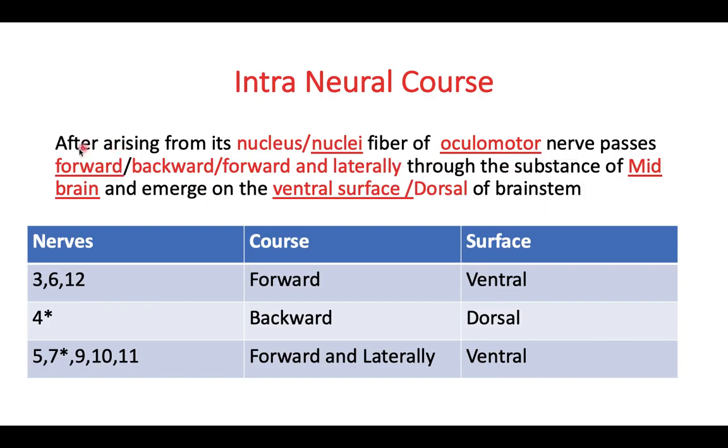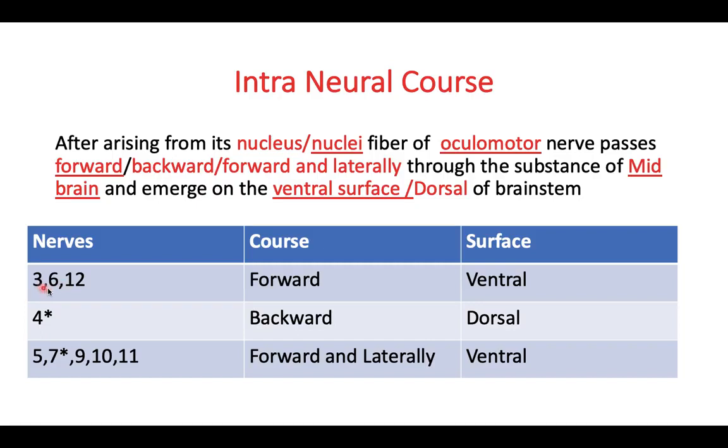Then we have to remember which cranial nerve moves forward, which goes backward, and which goes forward and laterally. If you remember the attachments on the brainstem, there are three cranial nerves which arise ventrally, one cranial nerve arises dorsally, and the remaining cranial nerves arise anterolaterally. What are the three cranial nerves which arise ventrally?